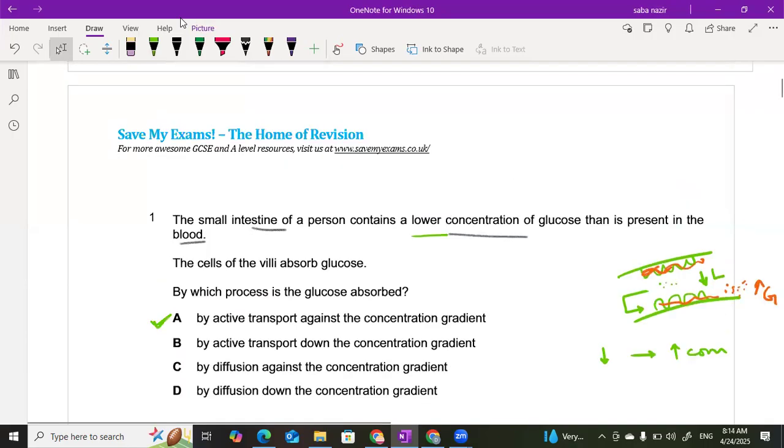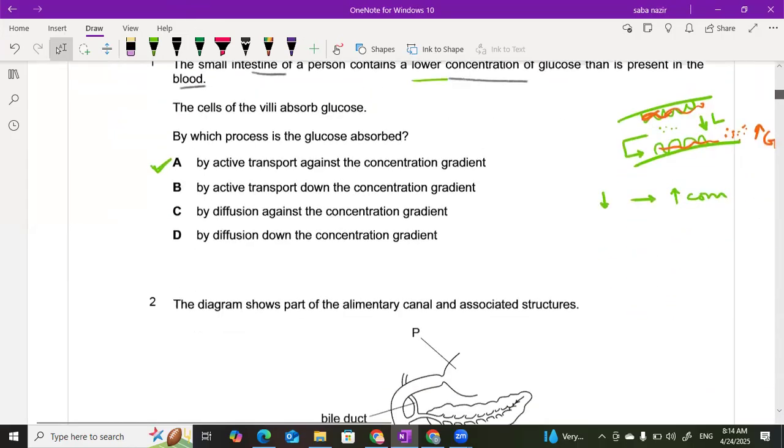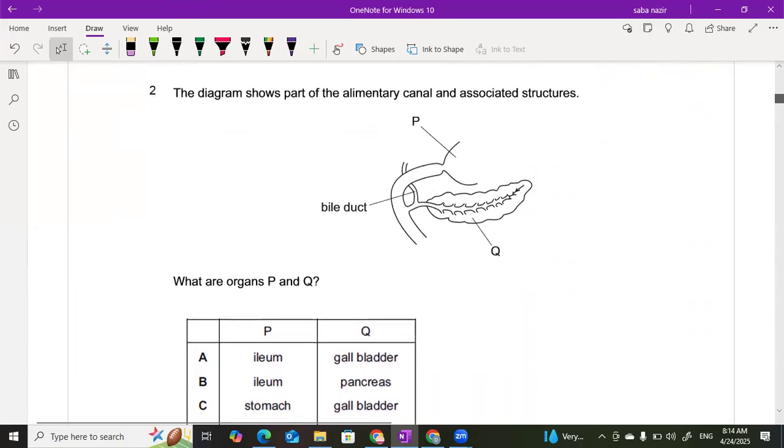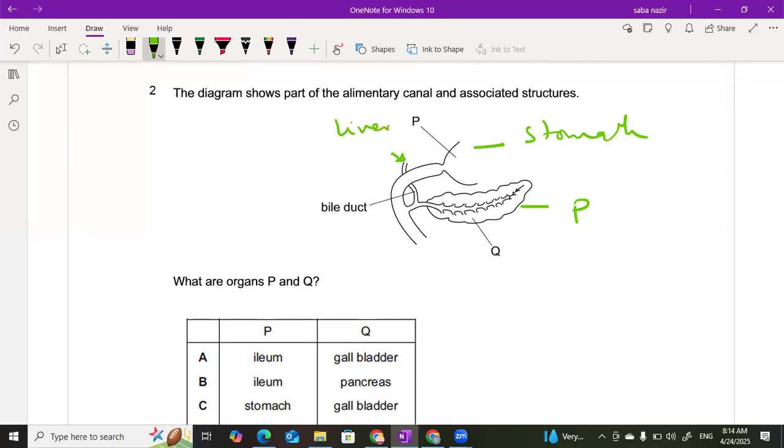Now, question number 2. The diagram shows a section of alimentary canal and associated structures. This is the pancreas, this is the stomach, and this is the tube coming from the liver, mentioned as the bile duct, and this is the duodenum. We need to understand the structure. Now, they are asking what are the organs P and Q.